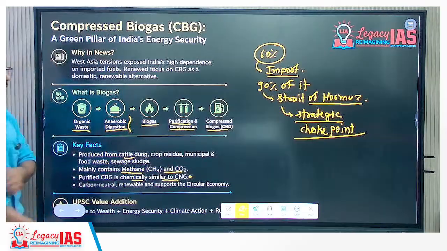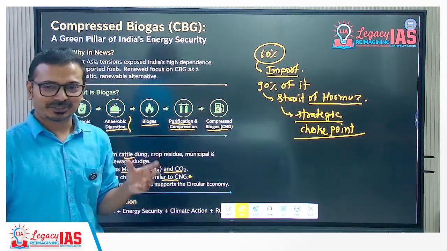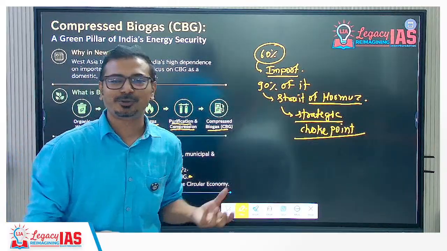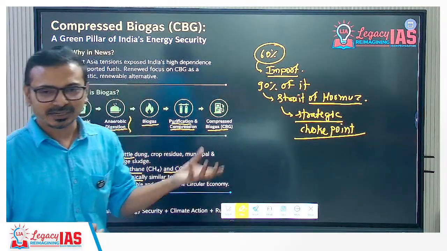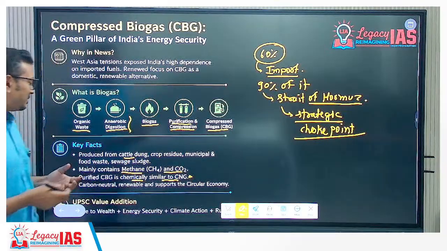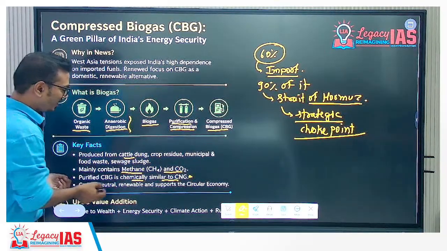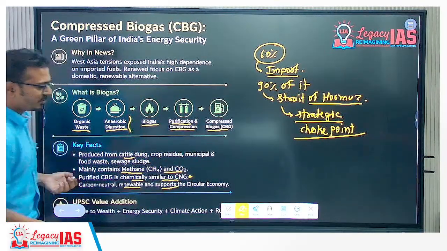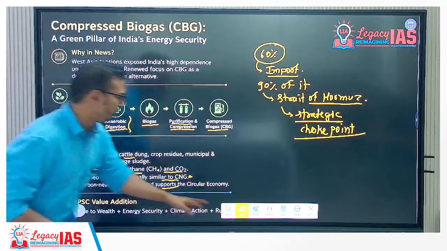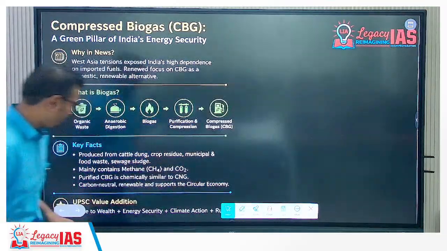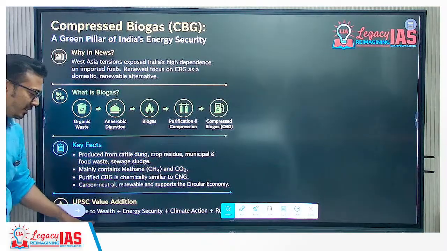That's why recently the government has announced they are going to blend CBG into CNG, the way we are using bioethanol, which many times is in the news, right? Then it supports, we can say, carbon neutral, renewable, and supports the circular economy. Use key terms like waste to wealth.